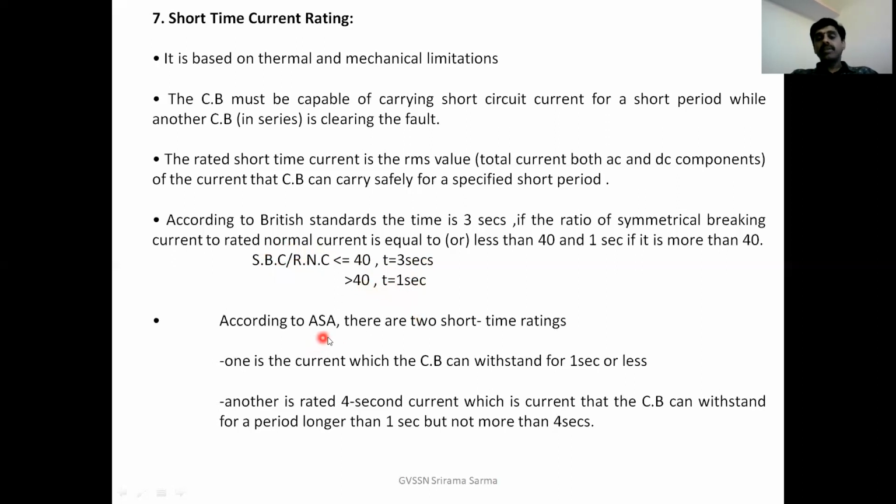According to the American Standards Association, there are two short time ratings. One is the current which the circuit breaker can withstand for 1 second or less. Another is the 4-second current, which is the current that the CB can withstand for a period longer than 1 second, but not more than 4 seconds. That means 1 second or 4 seconds is the time specified for the circuit breaker to carry that short circuit current without exceeding the thermal limitations.